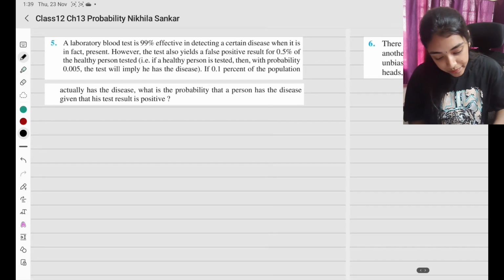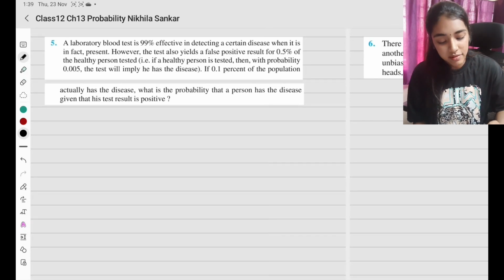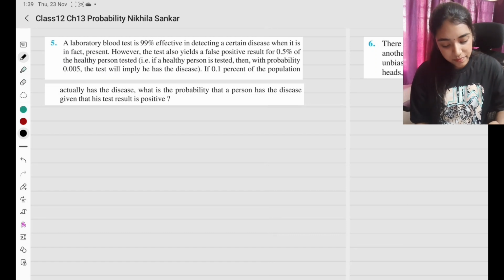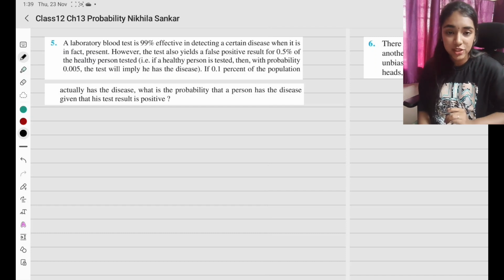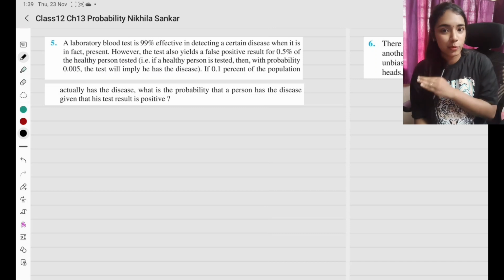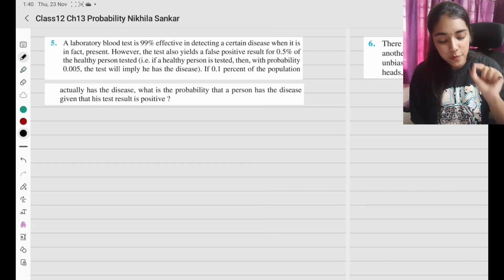Question number 5. A laboratory blood test is 99% effective in detecting a certain disease when it is in fact present. However, the test also yields a false positive result. This is very, very similar to the HIV example question we did. Go and look at it once more, then this will be easy to understand. However, the test also yields a false positive result for 0.5% of the healthy people.